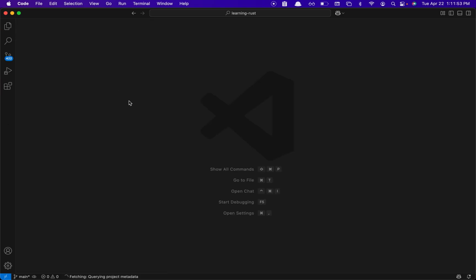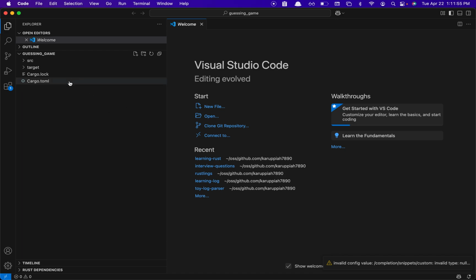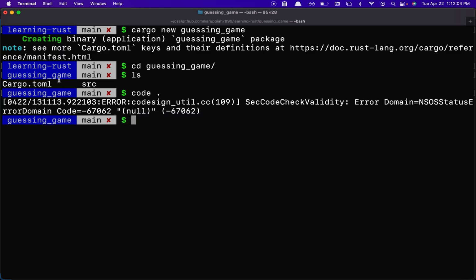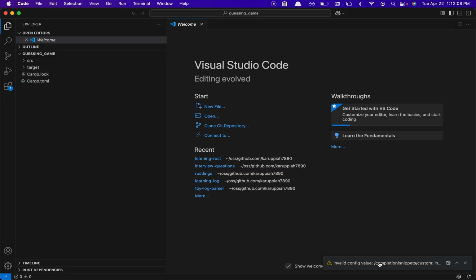Let me close this up. Yeah, so looks like once I opened it up, it created some more files because initially it had only cargo.toml and source. Now I think it has invalid config, completion snippets, custom input type. I don't know what this is. Interesting. We'll check this out later.